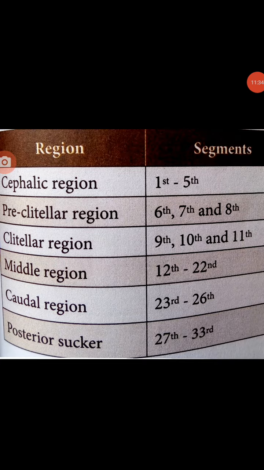Division of the body. The body of leech is divided into six regions. First one, cephalic region, the head region, 1st to 5th segment. Preclitoral region, 6th, 7th and 8th. Clitoral region, 9th, 10th, 11th segments.